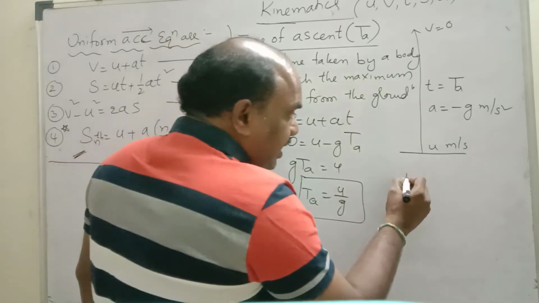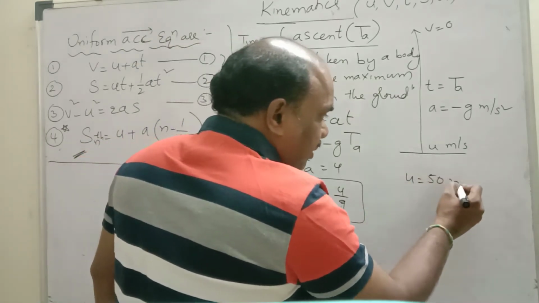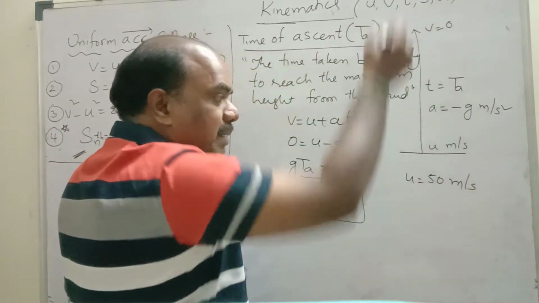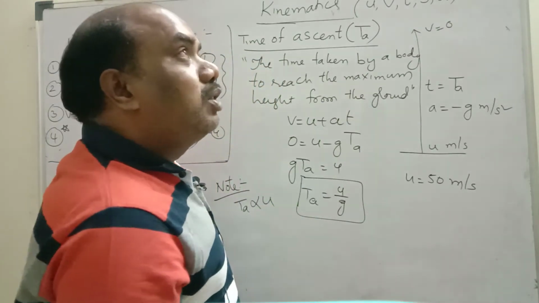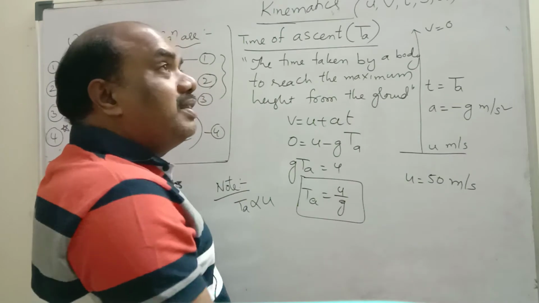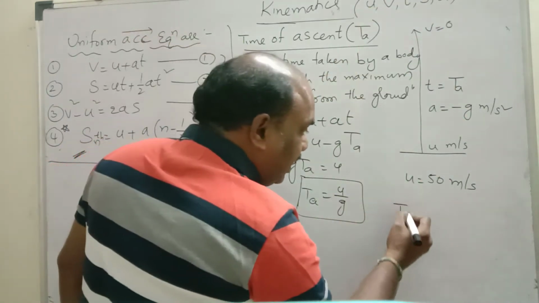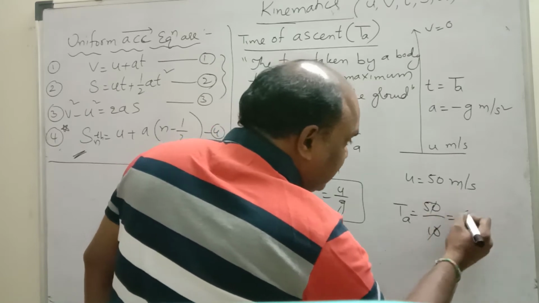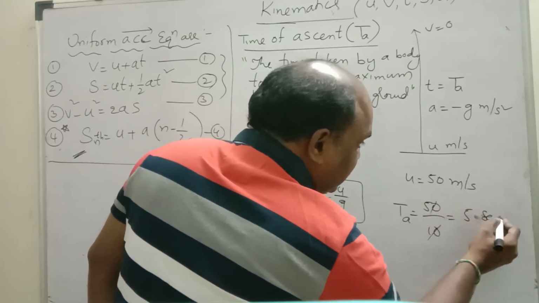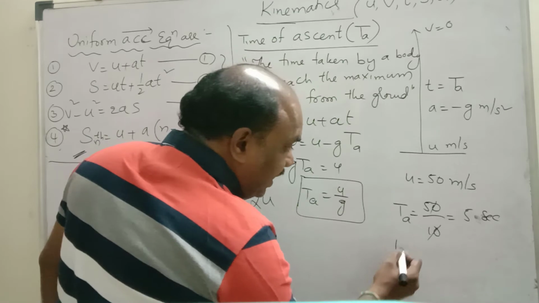Let us consider I throw an object, this marker, with 50 meter per second. How much time does it take to go to the maximum height? Time of ascent is equal to 50 by 10, the zeros cancel, 5 seconds. It takes 5 seconds.